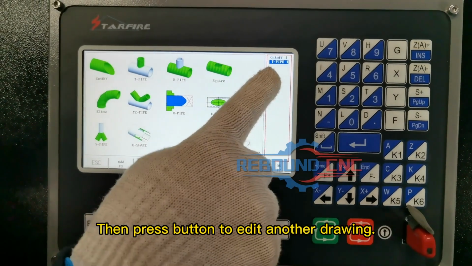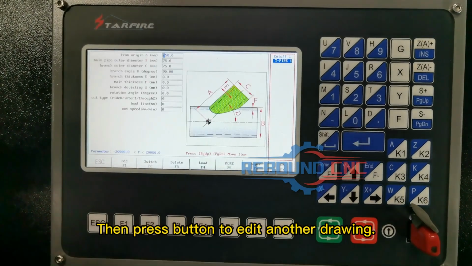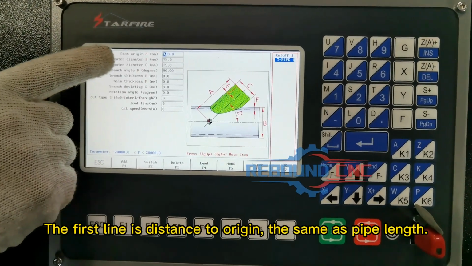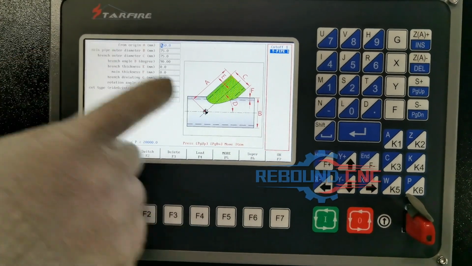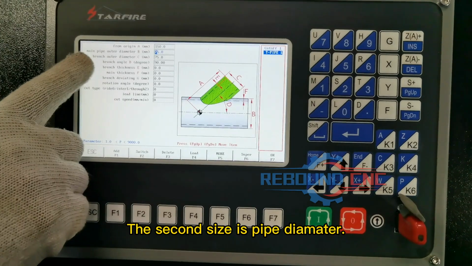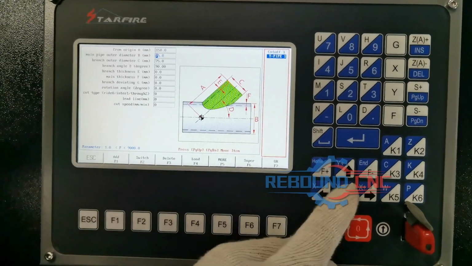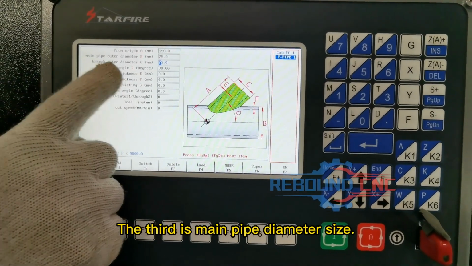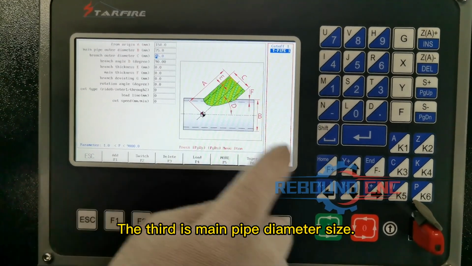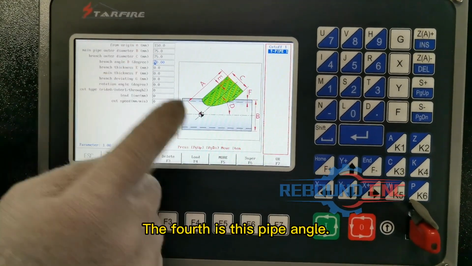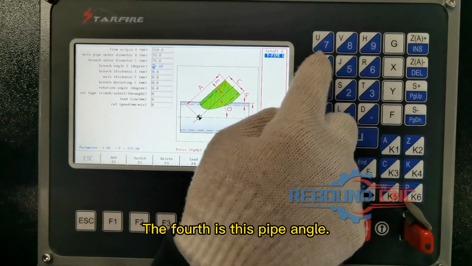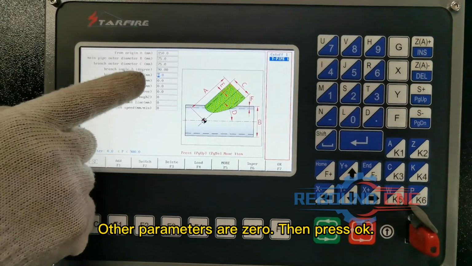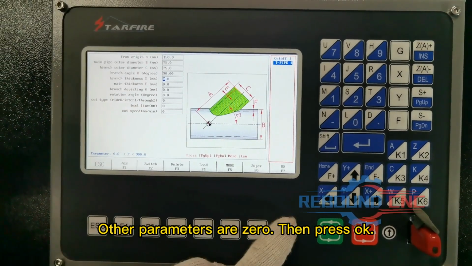Then press button to edit another drawing. The first line is distance to origin, the same as pipe length. The second size is pipe diameter. The third is main pipe diameter size. The fourth is this pipe angle. Other parameters are 0, then press OK.